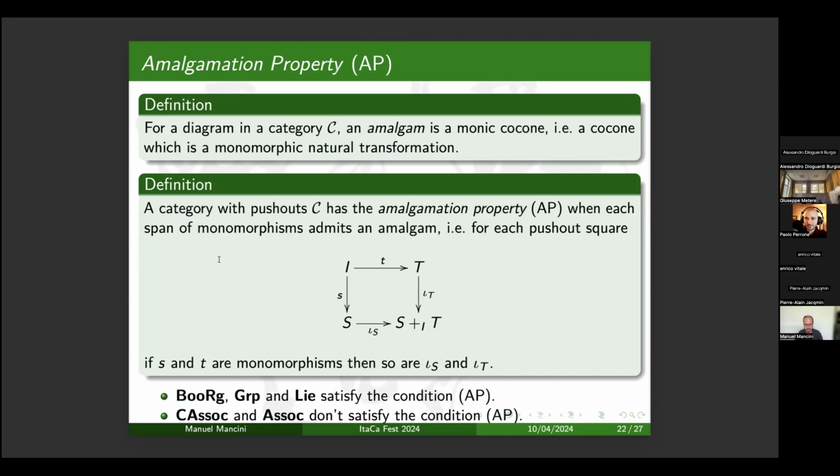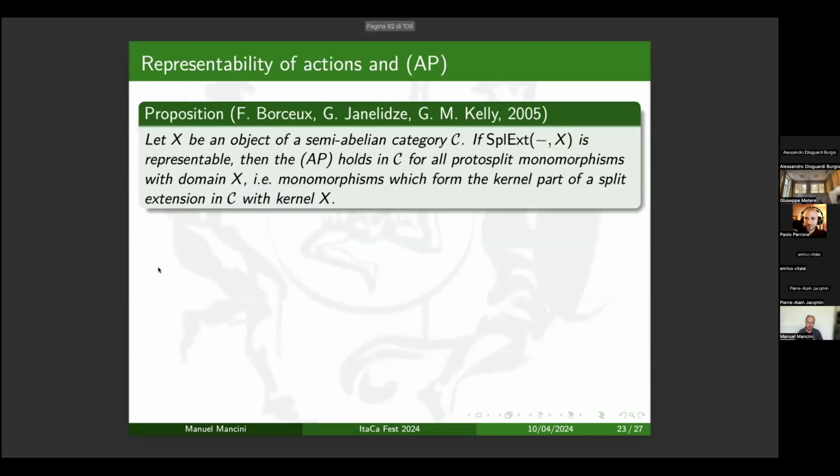But how to connect the amalgamation property with the representability of actions? Borceux, Janelidze and Kelly in the same paper proved that if, for an object X in a semi-abelian category C, the actions on X are representable, then the amalgamation property holds in C for the split monomorphisms with domain X. And I mean monomorphisms with domain X which are the kernel part of a split extension in C with kernel X. The converse in general is not true.